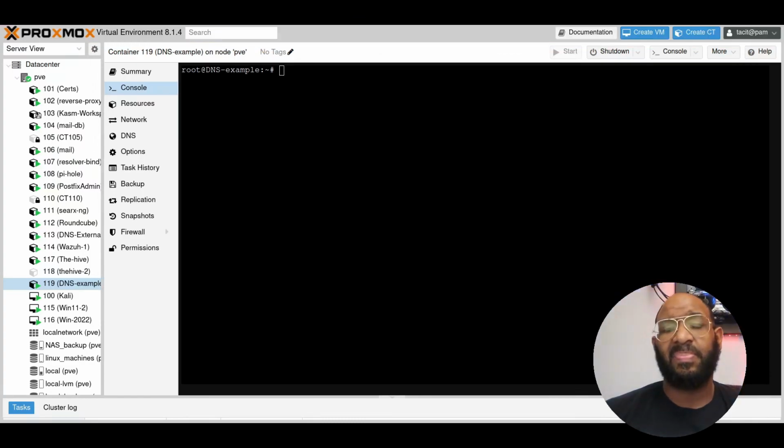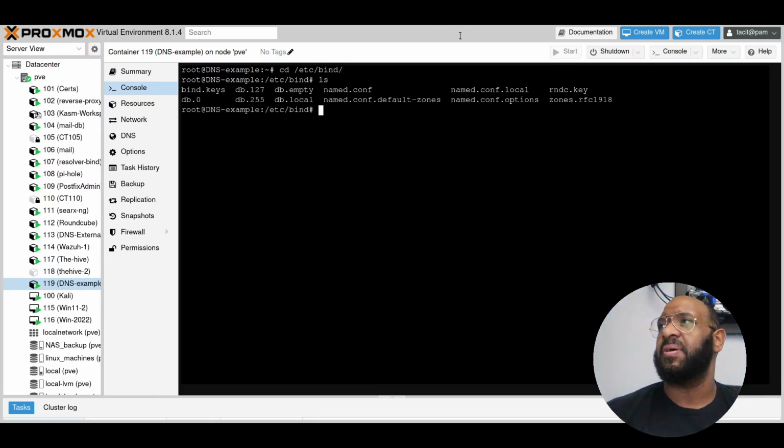Now, with this setup, I'm setting it up because I'm going to be hosting an email server. That means I need to create both a forward zone and a reverse zone. So let's go ahead and go into the directory where BIND is installed. First of all, take a look at what's already there. ls. So these are the configuration files that come by default.